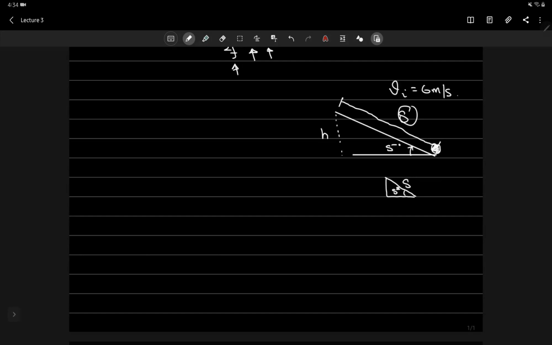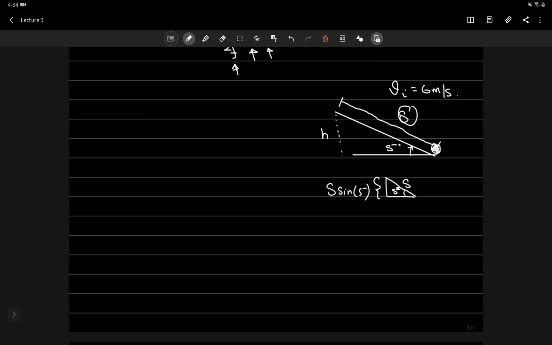From trigonometry, I know that this side would be simply s times sine of theta, where theta is 5 degrees, right? Let me just make it a bit bigger. So it would be s times sine of 5 degrees. Right.